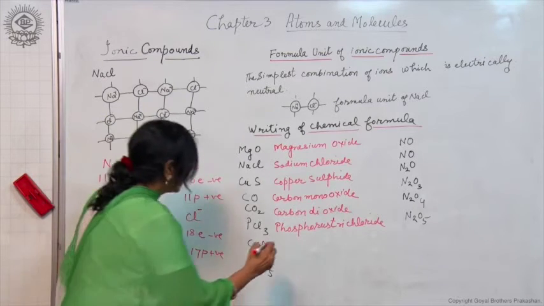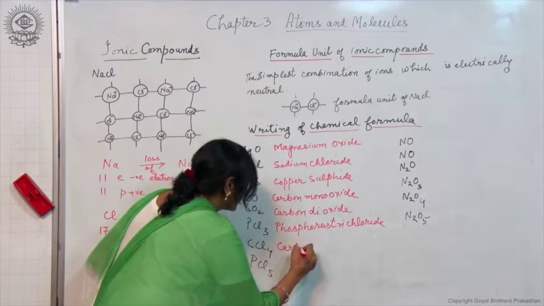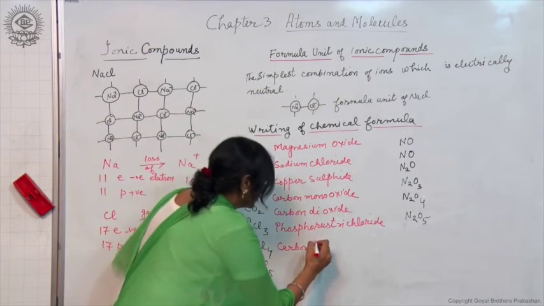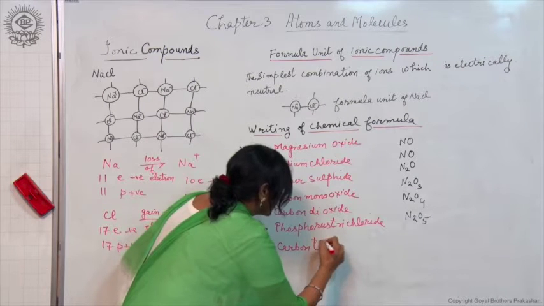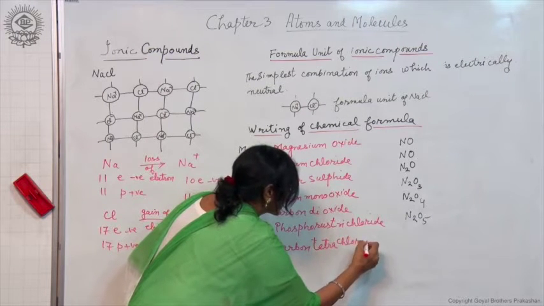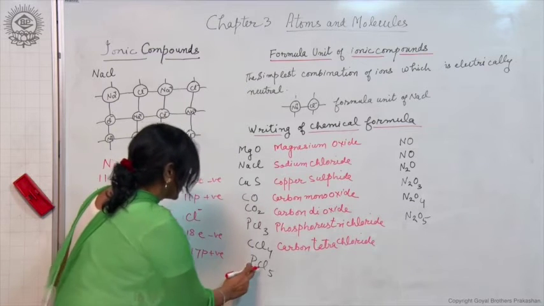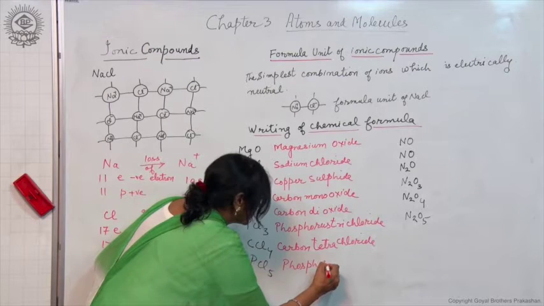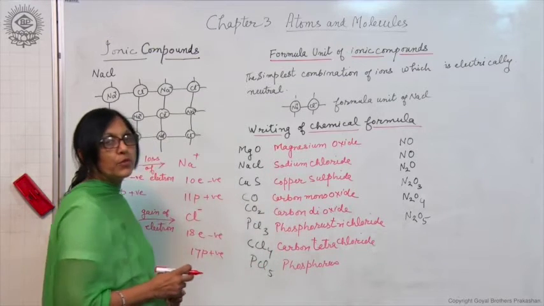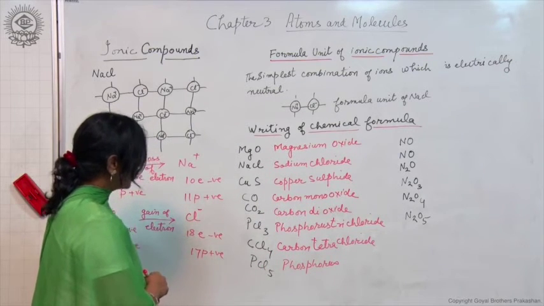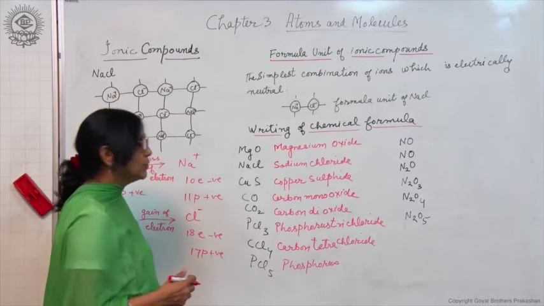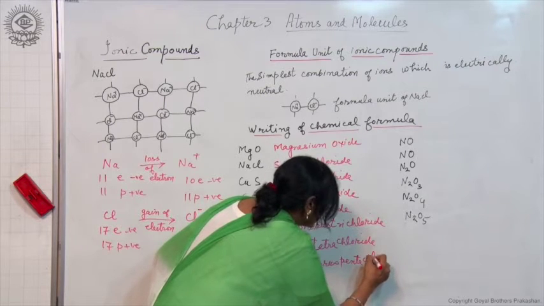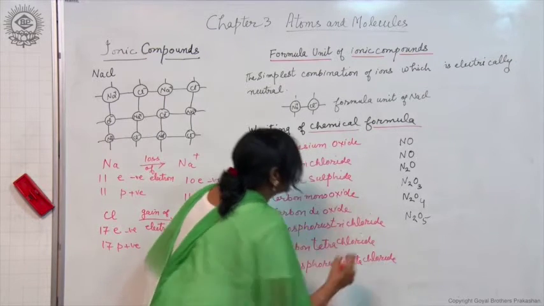Here it is carbon, written as such. There are 4 atoms of chlorine, so tetra is written, tetrachloride. Here phosphorus. Now there are 5 atoms of chlorine, so the word used is penta, pentachloride.